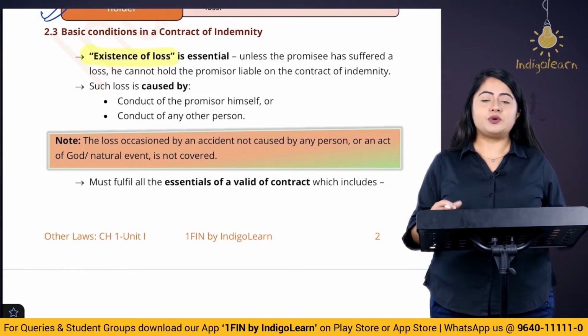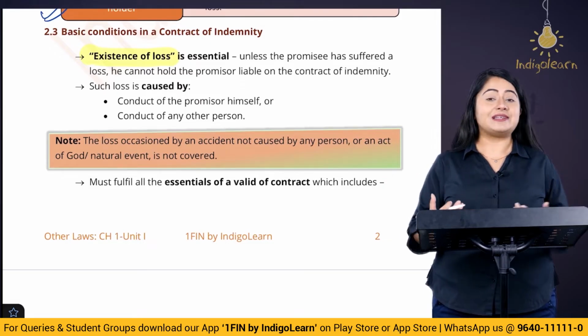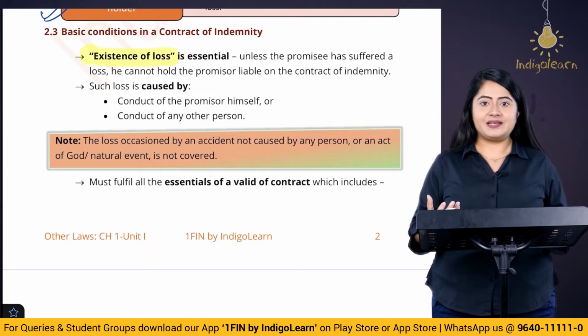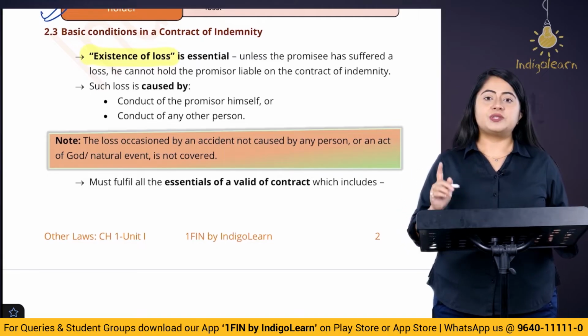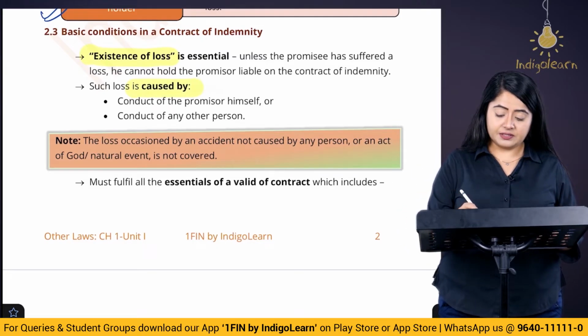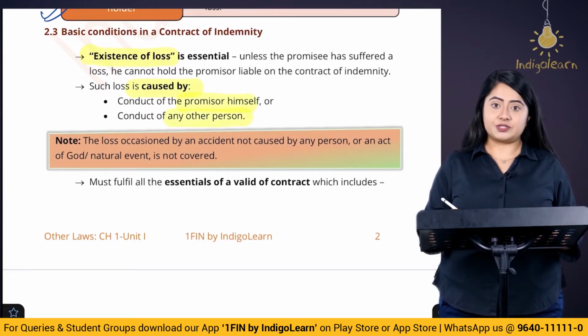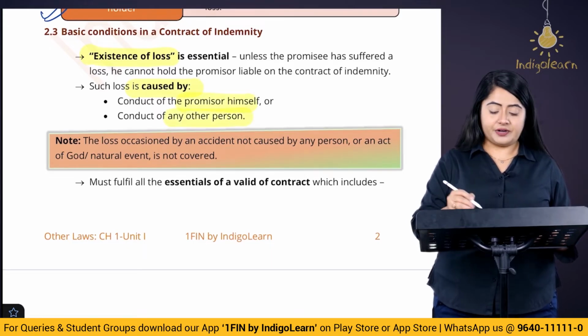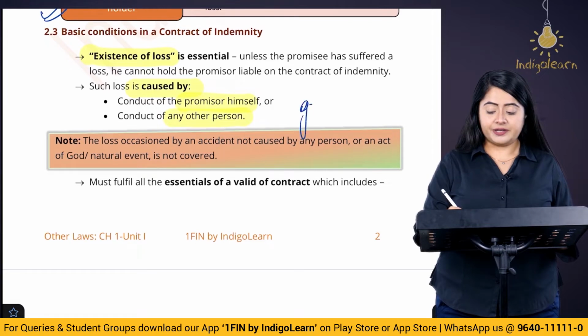In the same way in insurance also, if my car is not broken, if it doesn't get damaged, then I am not going to get any amount from the insurance company. So that's the first feature. The second feature is that loss has to be caused by either the promisor himself or any third person. Now that we have discussed already, please tell me, is God covered here?